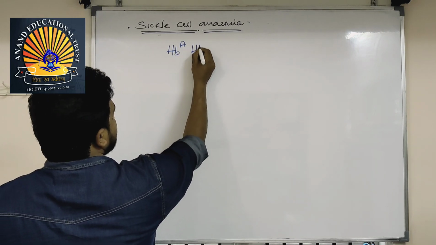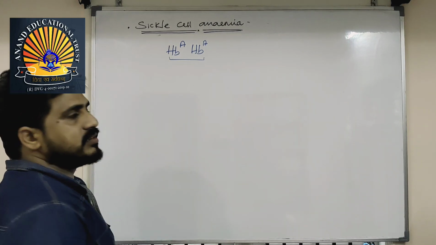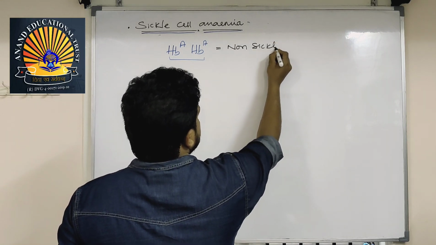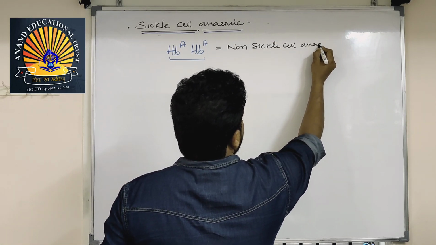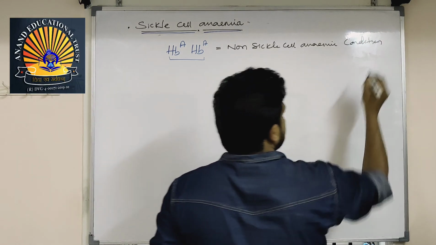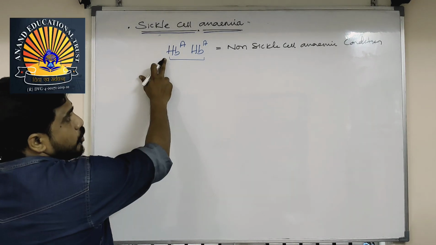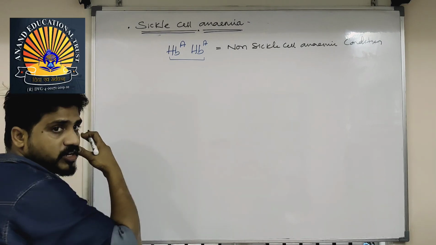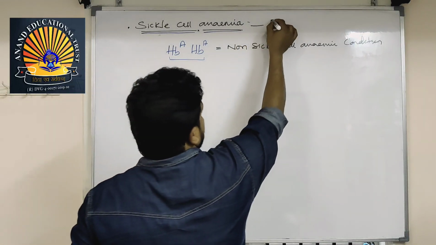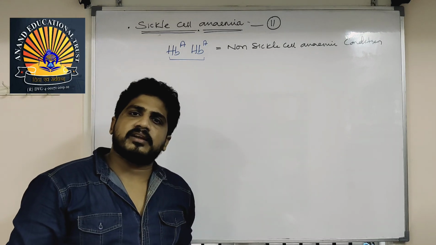Sickle cell anemia, normal expression will be HbA and HbA. These two are alleles. But this is a gene sequence which gives non-sickle cell anemic condition. Means in normal persons who have RBC in round shape, this is expression. Means it is a dominant condition. But sickle cell anemia will not come in the dominant condition. Why? Because it is a recessive condition. Autosomal recessive. On the 11th chromosome, both the genes are like this.